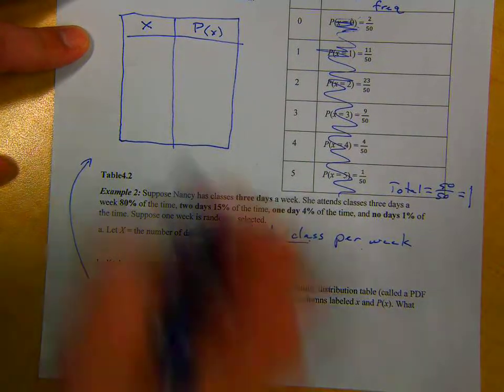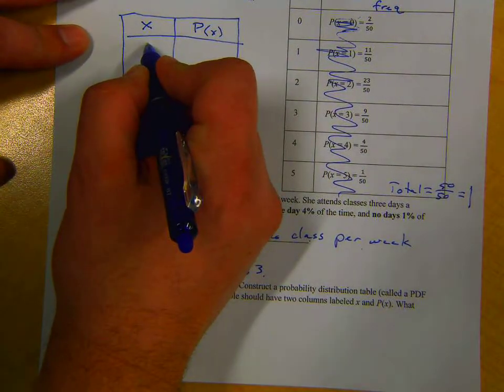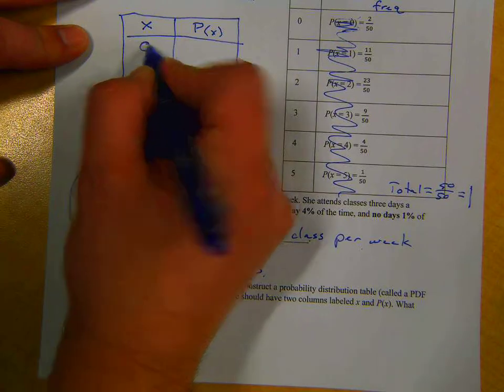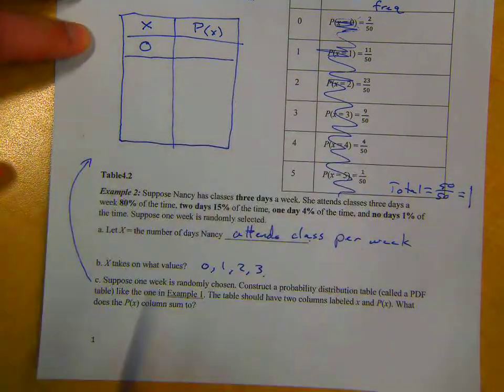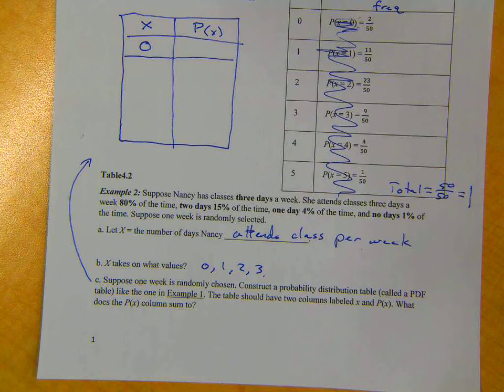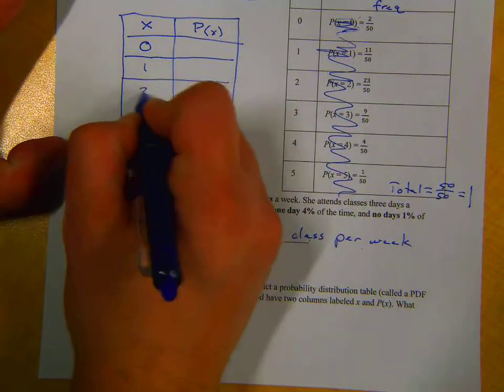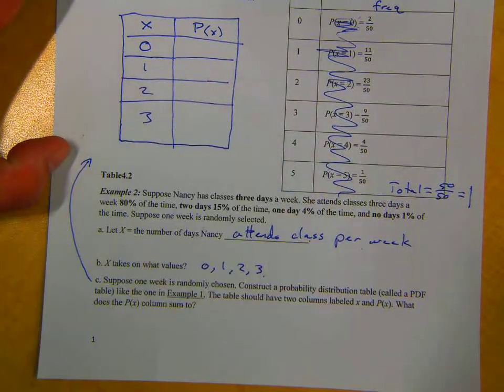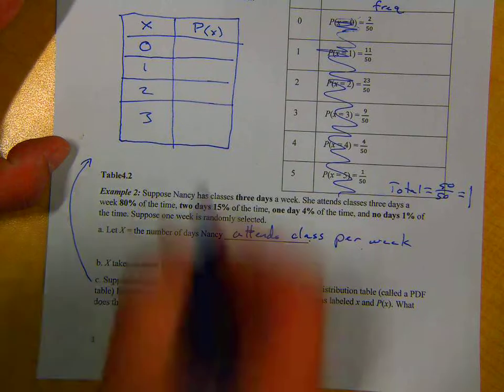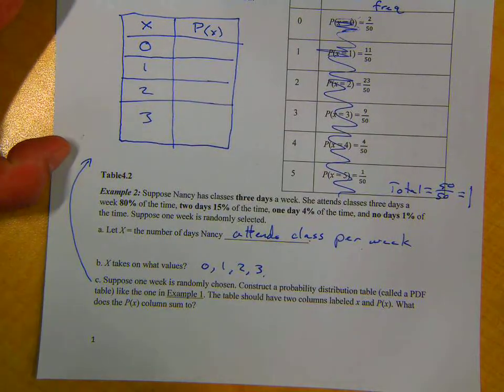Alrighty. So I'm going to list my possible outcomes starting at 0. We typically do this for all the sections, and 0 is one of the easy ones to forget about, and it typically does happen as one of the outcomes. Okay. So 1, 2, or 3. And then we're just asked to list essentially the probabilities of these outcomes.